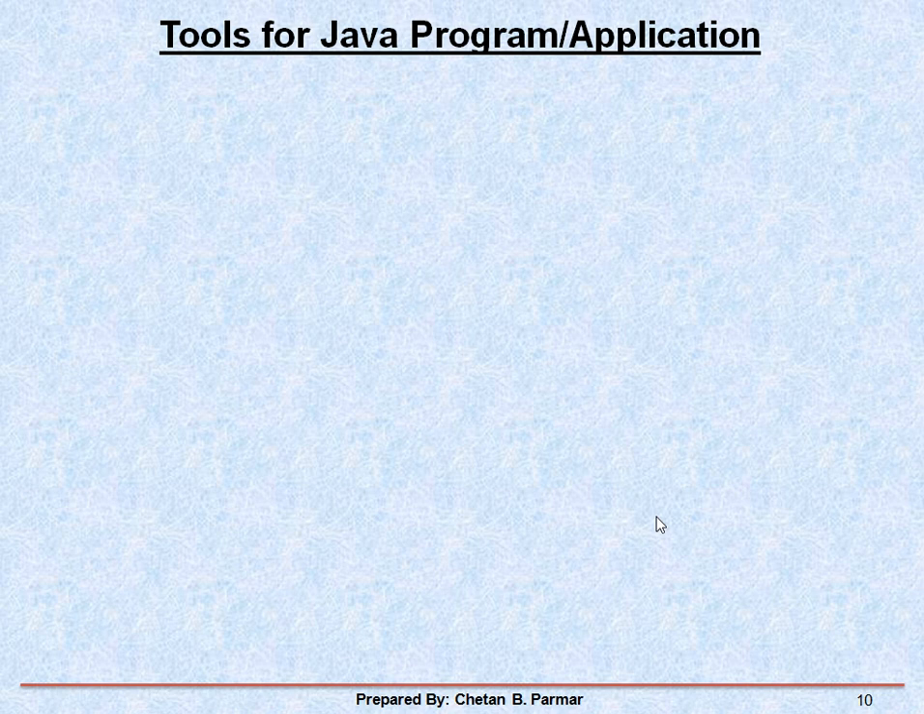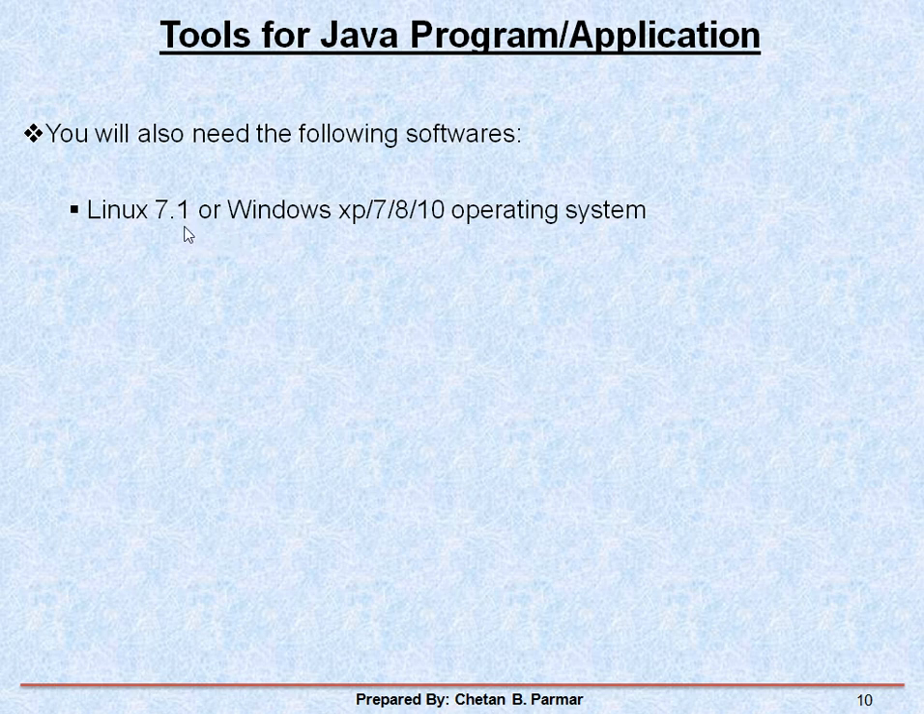Which tools do you require if you want to write a program in Java, or develop any application in Java? Java is used to develop programs as well as applications. The first tool is listed here in the form of software: Linux 7.1 or Windows XP, 7, 8, 9, 10, any operating system. Whichever applications you want to develop, you just need one operating system in your system.